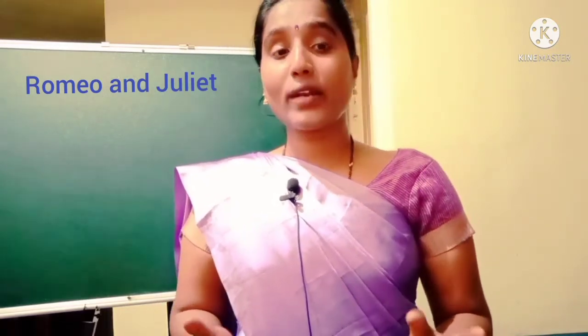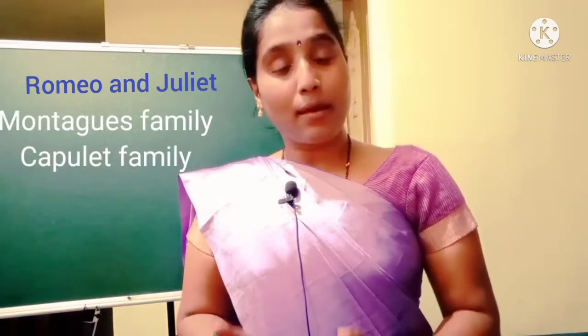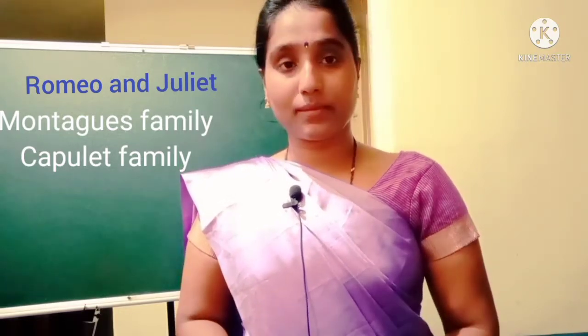Before going to the monologues of Romeo and Juliet, let us get to know the background of this play. What is that background? In the city of Verona, sworn enemies or rival families were living, namely the Montague family and the Capulet family.